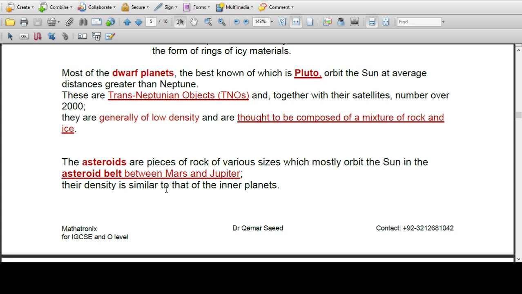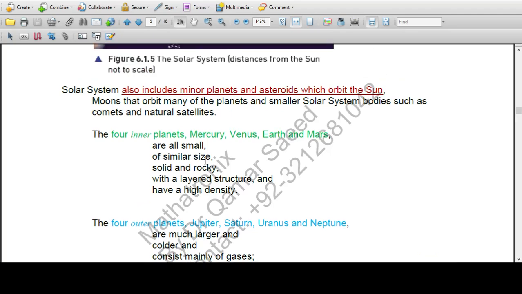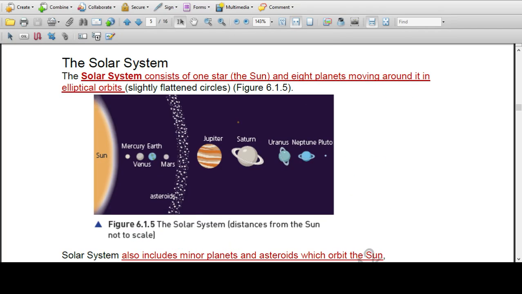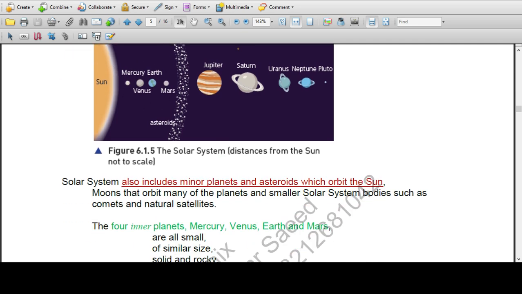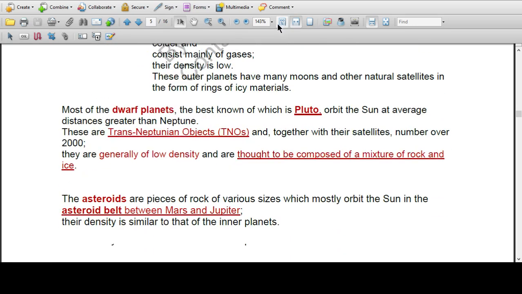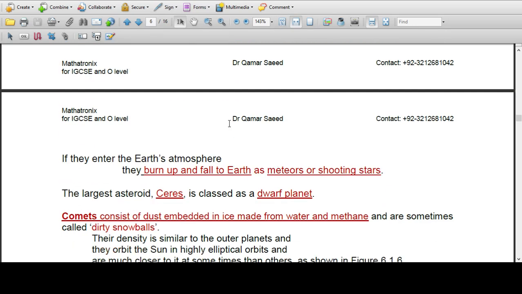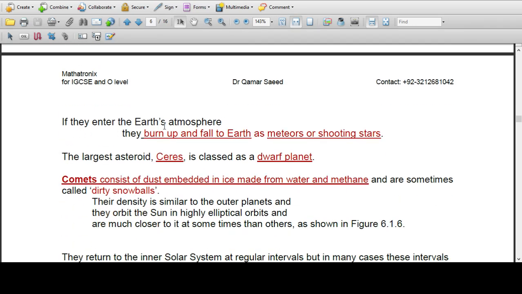Their density is similar to that of the inner planets. These asteroids have a similar structure to the four inner planets. If they enter the Earth's atmosphere, they burn up and fall to Earth as meteors or shooting stars.